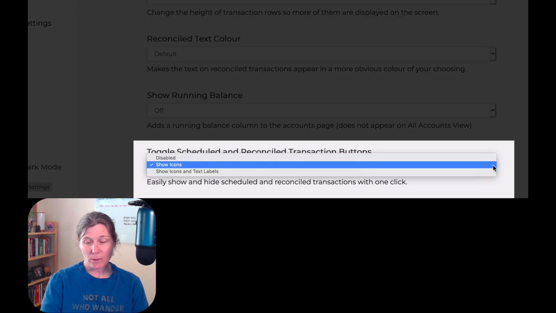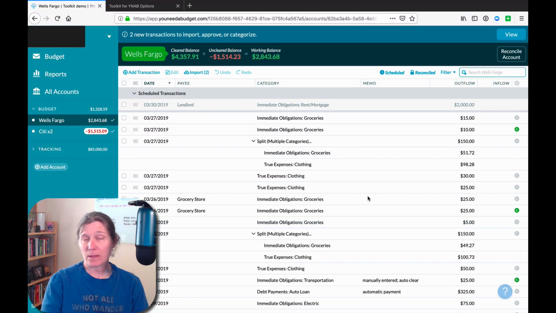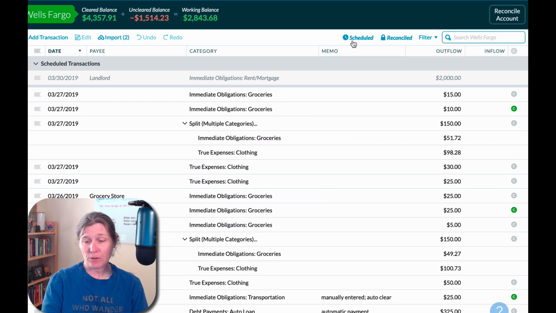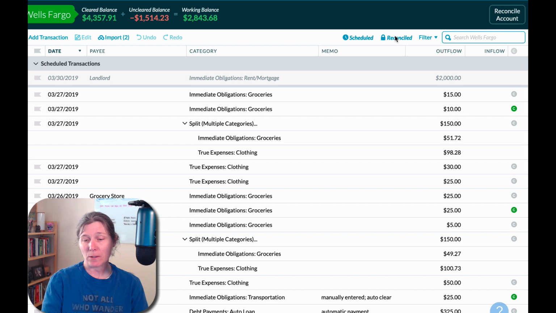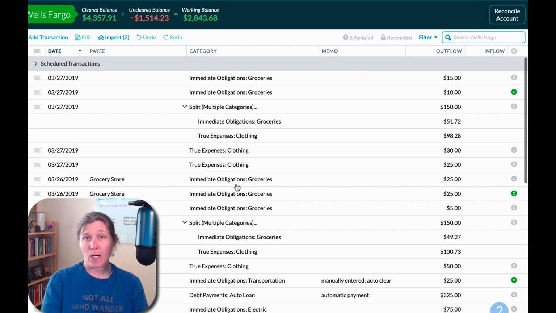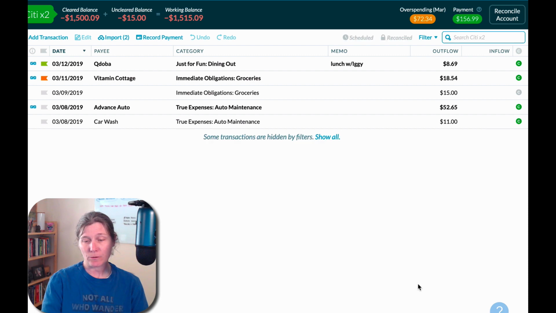And the other option lets us show the icon and the text label. And that does exactly what you would expect it to do. Now you see the icon and the text label right up here next to this filter button. So it just gives you this quick toggle ability to hide or unhide your scheduled and reconciled transactions.